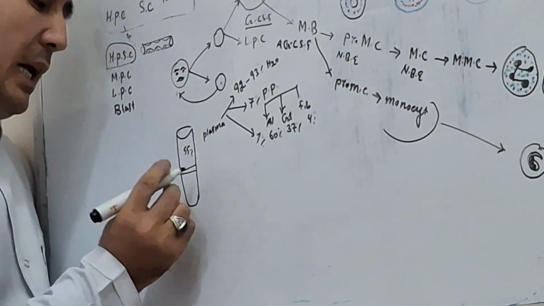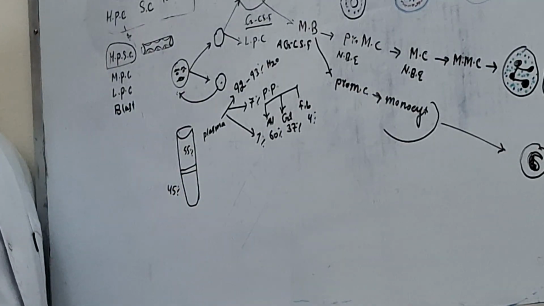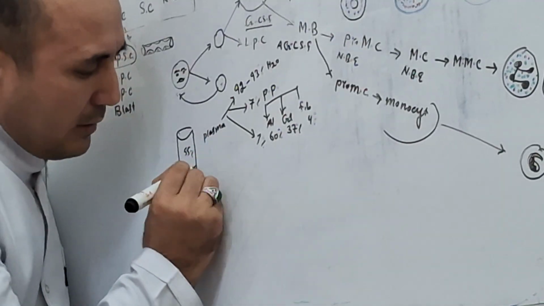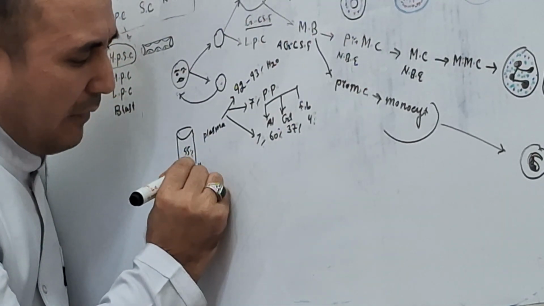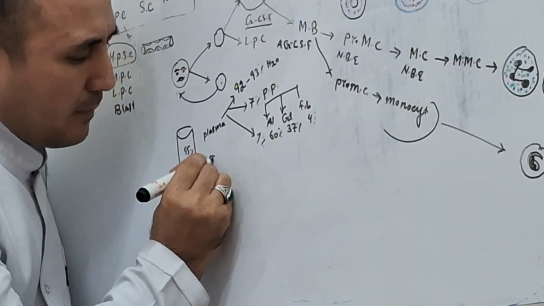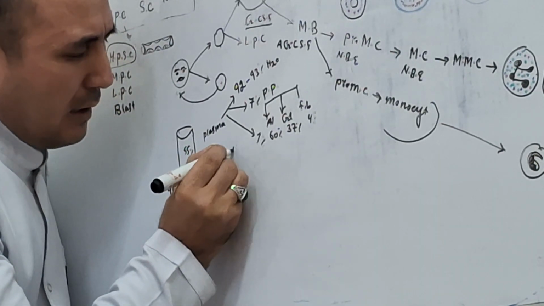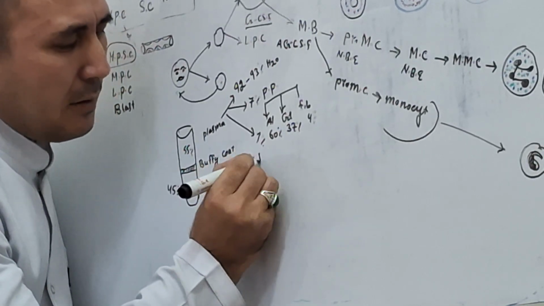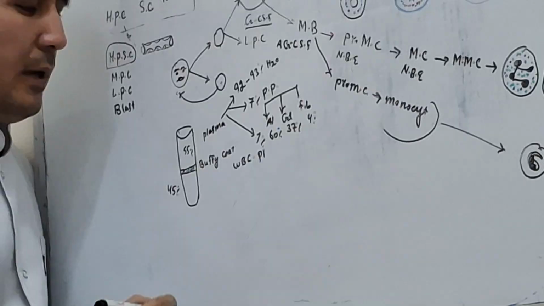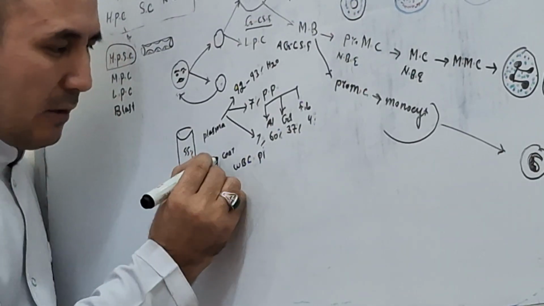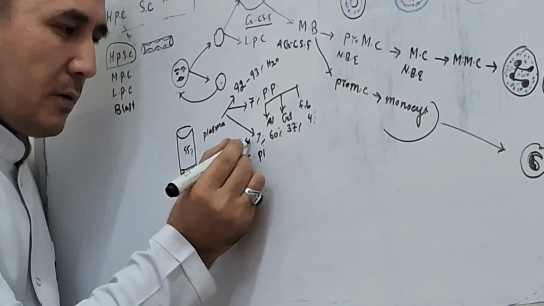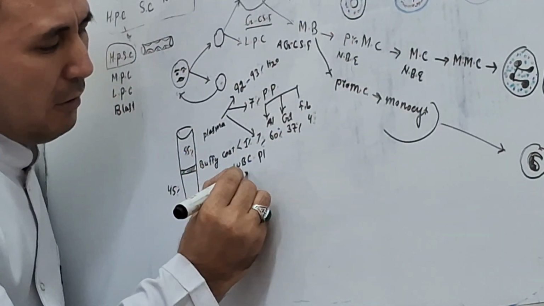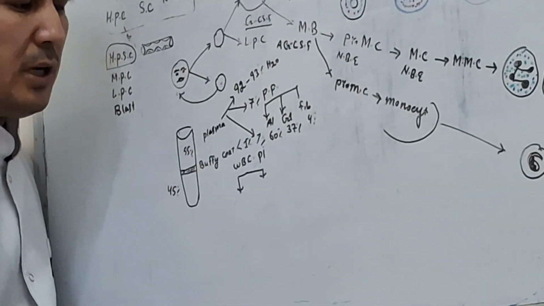Now, 45% of our blood is the formed element of blood. Less than these parts is called buffy coat. Buffy coat includes WBC and platelets. Platelets are less than 1% of the buffy coat. WBC, you know, is divided in granulocytes and agranulocytes.